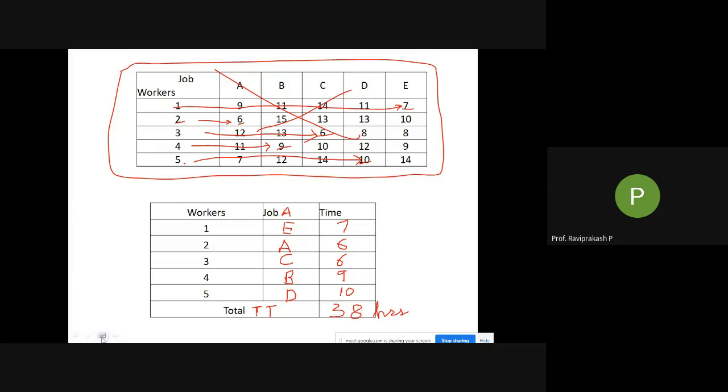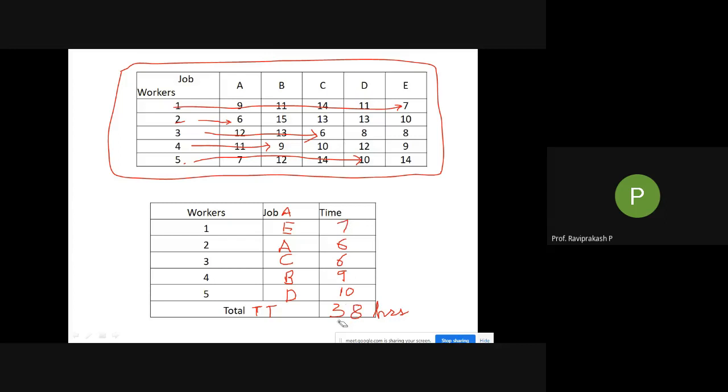Just check whether we have done the same thing or not. I'll take this off, this off. Okay, just check. I have marked which number is to be taken, and that particular number we have taken exactly here. For the first it is 7, taken 7. For 2 it is 6, 6 is taken. For 3 it is 6, again 6 is taken. For 4 it is 9, 9 is taken. For the 5th it is 10 and 10 is taken.